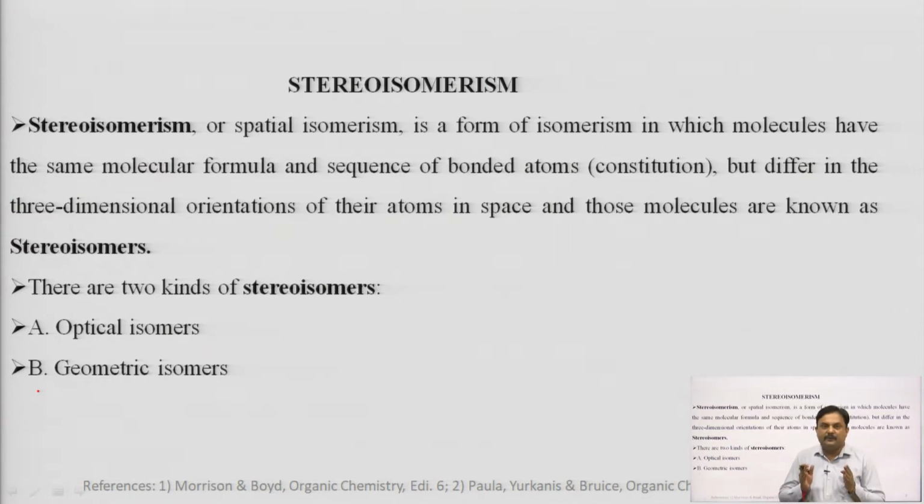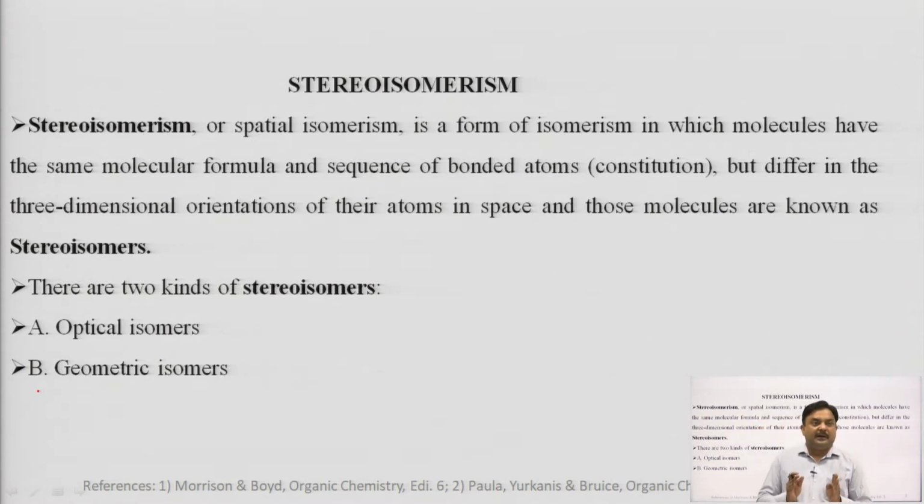So, what is stereoisomerism actually? Stereoisomerism is also known as spatial isomerism. It is a form of isomerism in which molecules have the same molecular formula and the same sequence of bonded atoms. That means these molecules have the same constitution, but they differ in the three-dimensional orientation of their atoms in space, and those molecules are known as stereoisomers.